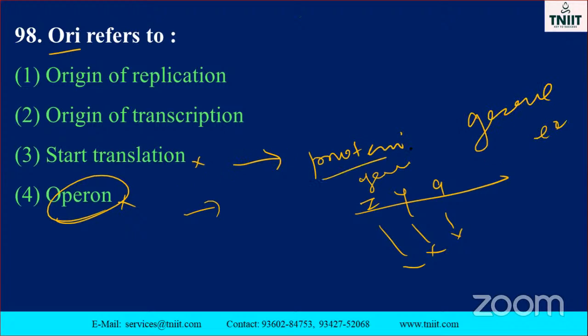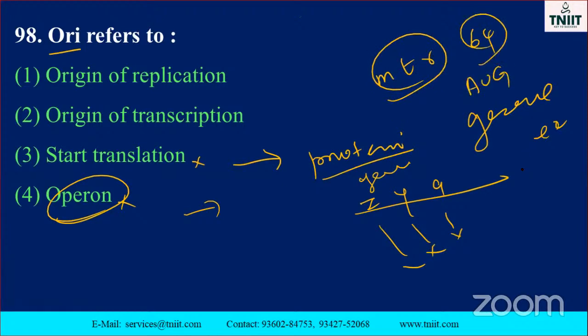Translation process is nothing but protein biosynthesis. The mRNA, tRNA, rRNA are essential for the biosynthesis. 64 codons. Who discovered the 64 codons? Which one is the starting codon? AUG. And which one is the stop codon? Three codons are stop codons: UAA, UAG, UGA, like that.